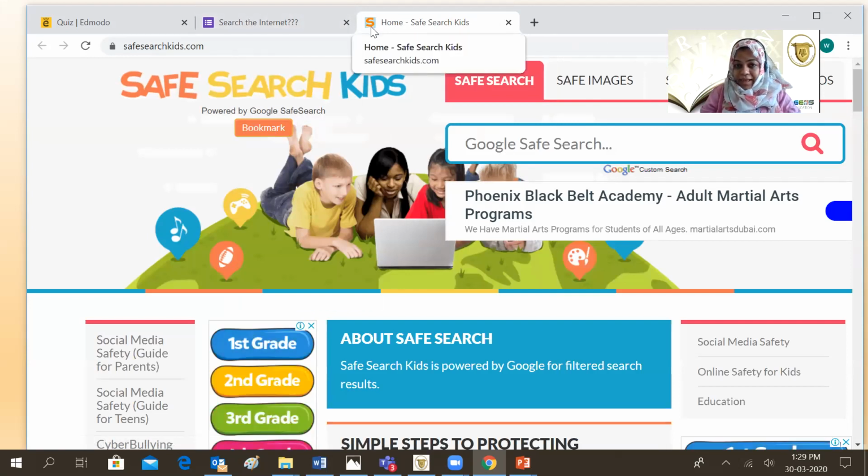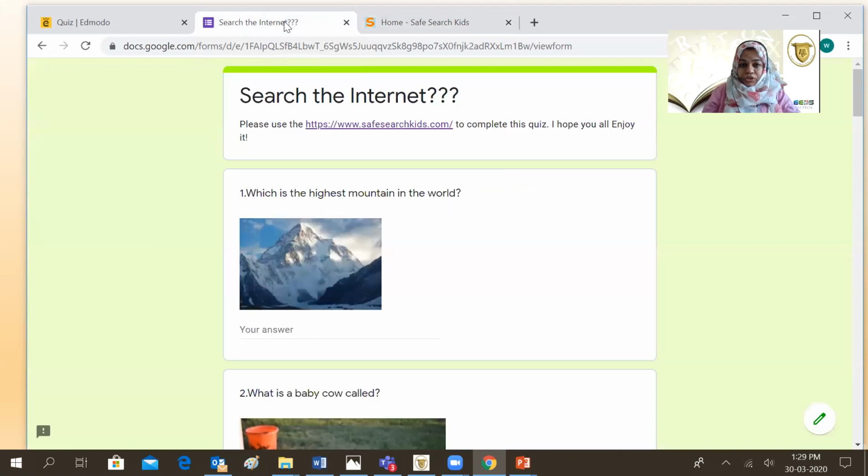Do you see the little S over here? This stands for Google Safe Search Kids. Go back to your form, which is open up here. Read the first question. Which is the highest mountain in the world?